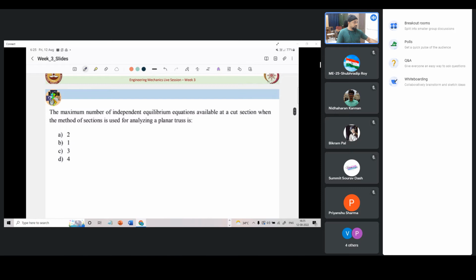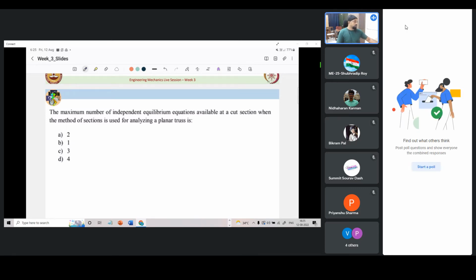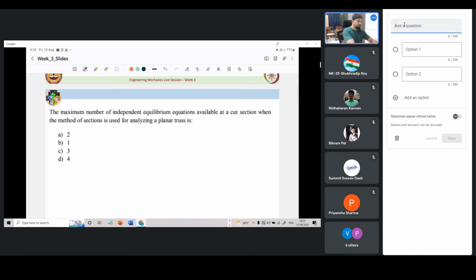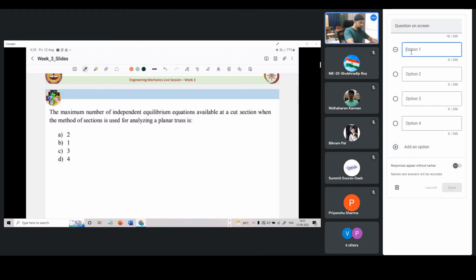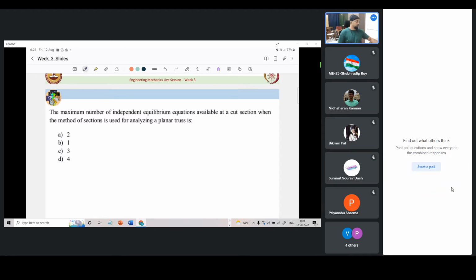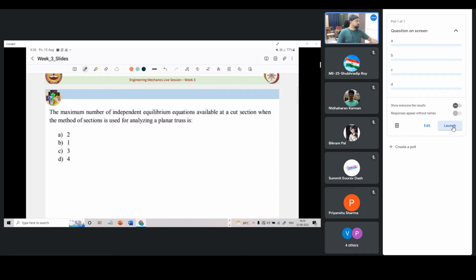And as we had discussed, I'll just create a poll for this question, and you can just answer what you think is the correct answer to this question on the screen. So I have launched the poll. So you can just see on the right side of your screen in the activities tab, you will just see the poll.